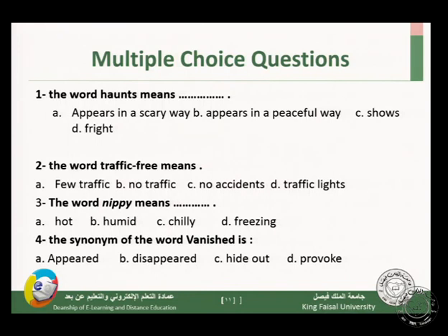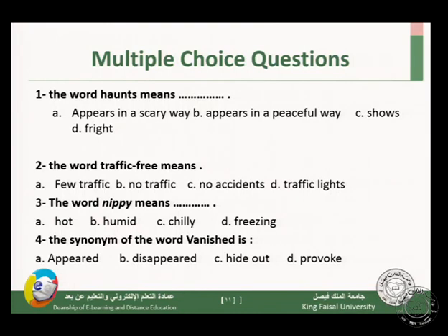Number 3, the word nippy means A, hot, B, humid, C, chilly, D, freezing. We said that nippy means it's a little bit cold, not very cold, but a good, pleasant cold. So it's obviously not hot, and it's not humid, because hot means har, humid means ratab.